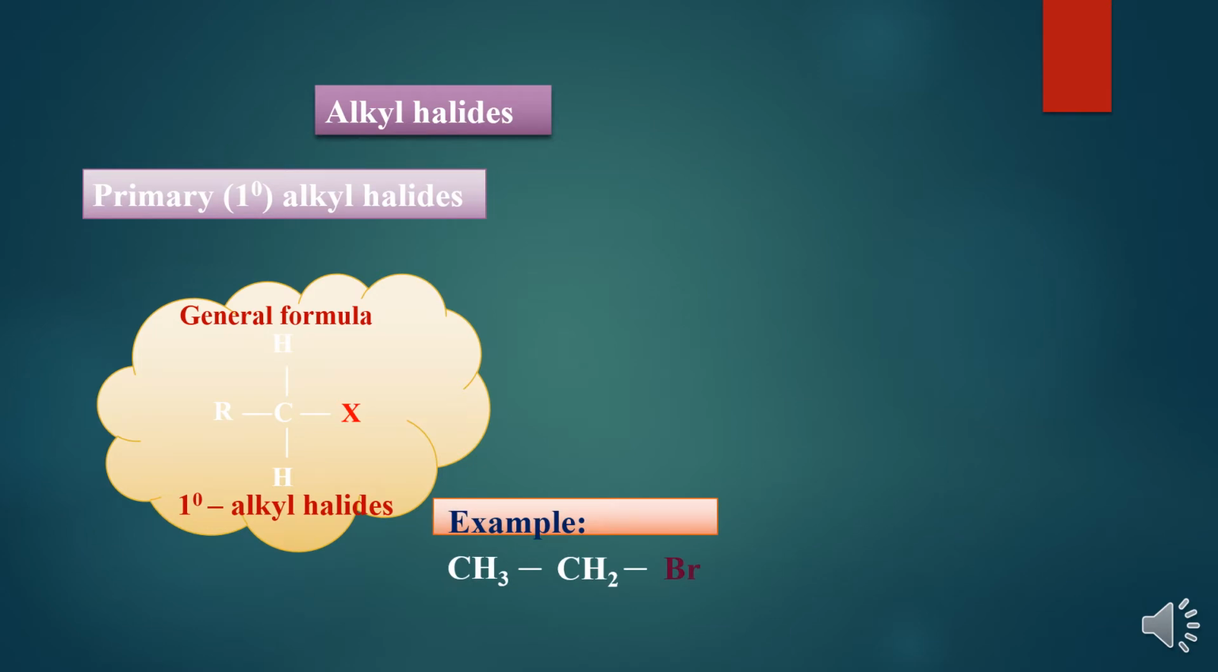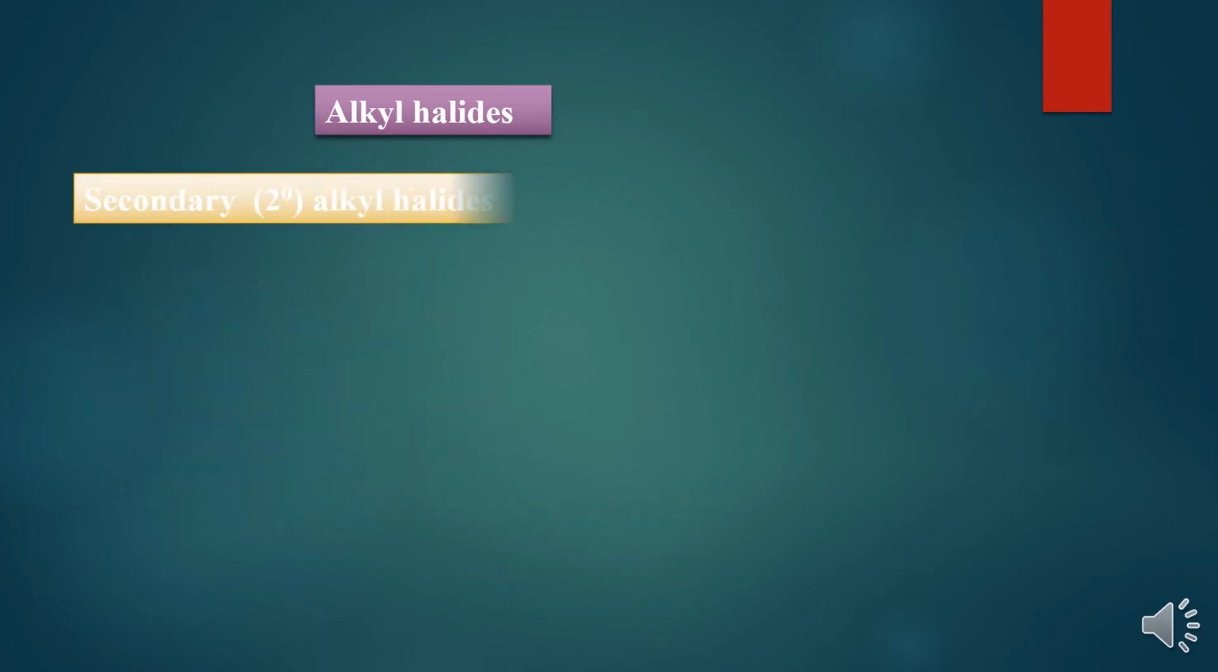You can take one more example, bromoethane or ethyl bromide. So Br is attached to a carbon atom. That carbon atom is linked to only one carbon atom, meaning where Br is linked, that carbon atom is a primary carbon atom. Hence it is called a primary alkyl halide.